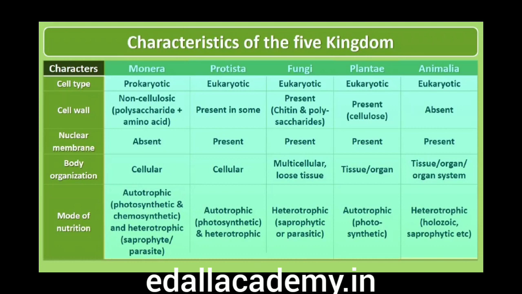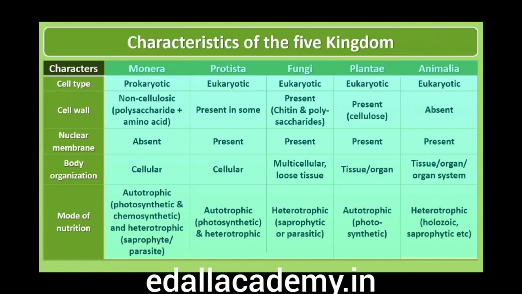Body organization: Monera and Protista are cellular. Fungi are multicellular, loose tissue. Plantae has tissue, organ. Animalia are organized into tissue, organ, organ system. Mode of nutrition: Monera are autotrophic, that is chemosynthetic and photosynthetic, and heterotrophic, that is saprophytic, parasitic.